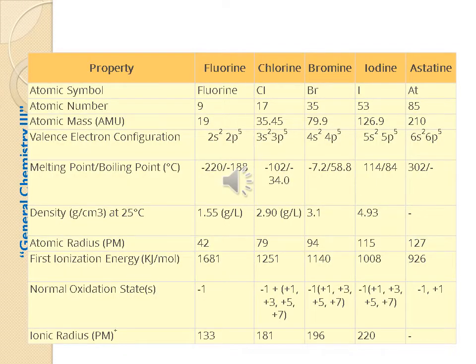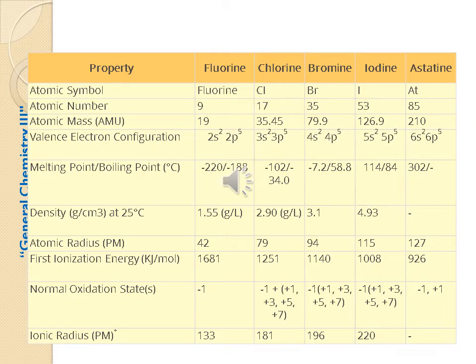Here the general physical properties are shown in the table. Atomic symbol fluorine F, chlorine Cl, bromine is Br, iodine is I, astatine is At. Atomic numbers 9, 17, 35, 53, 85 respectively. Atomic masses 19, 35.45, 79.9, 126.9 and 210 respectively for fluorine, chlorine, bromine, iodine and astatine.